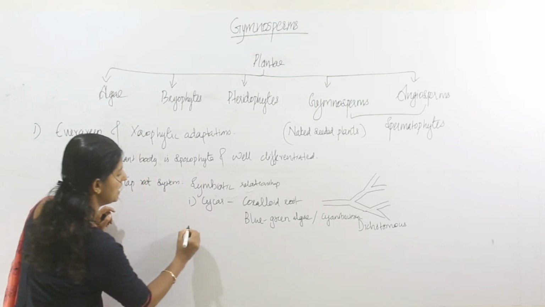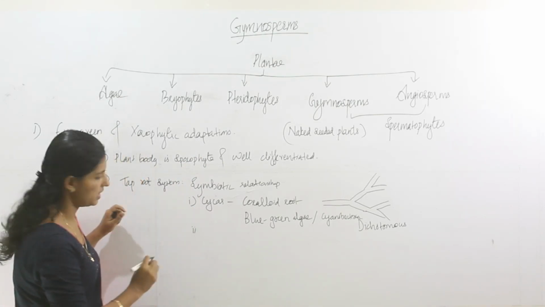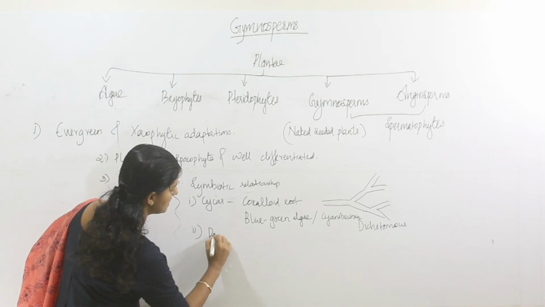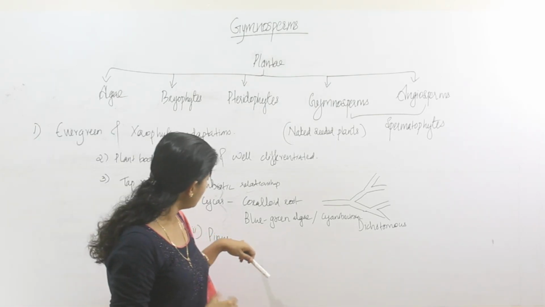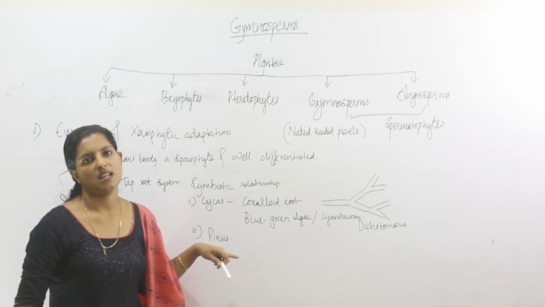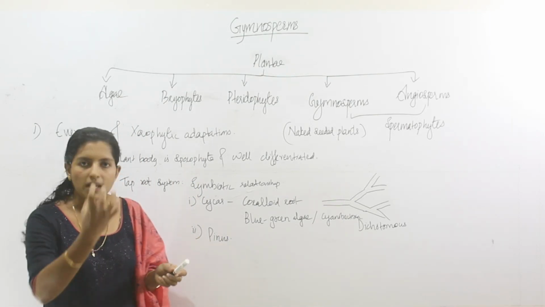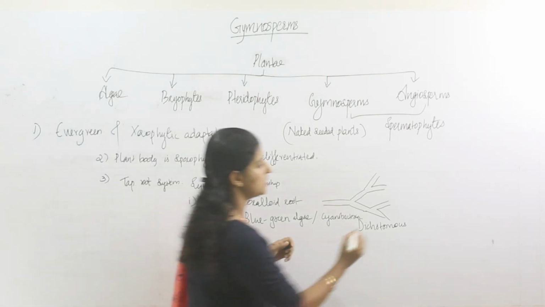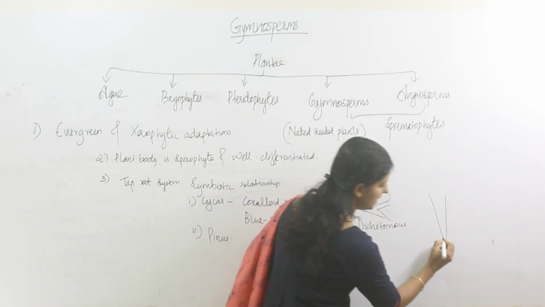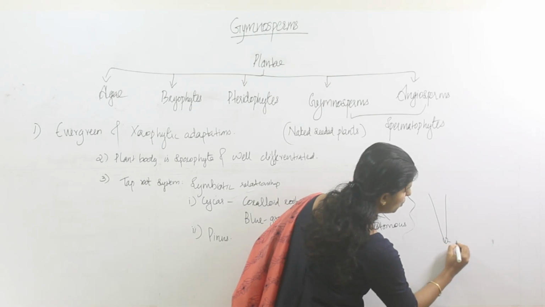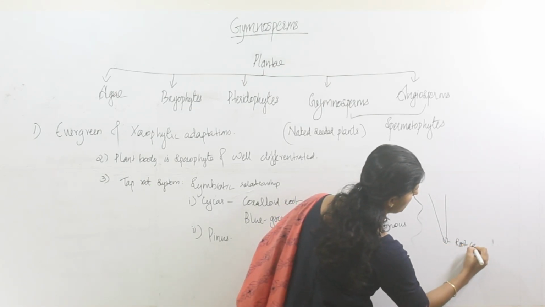Then we are moving to the second symbiotic association, which is present in Pinus. Pinus also possesses a perfect taproot system, and we know the regions of a root. Suppose this is the tip of a root. The first region is called the root cap region.